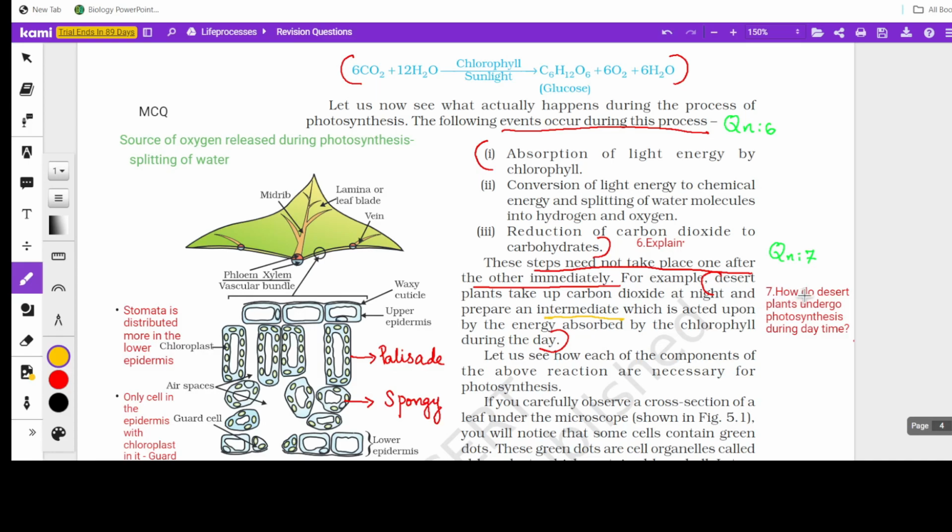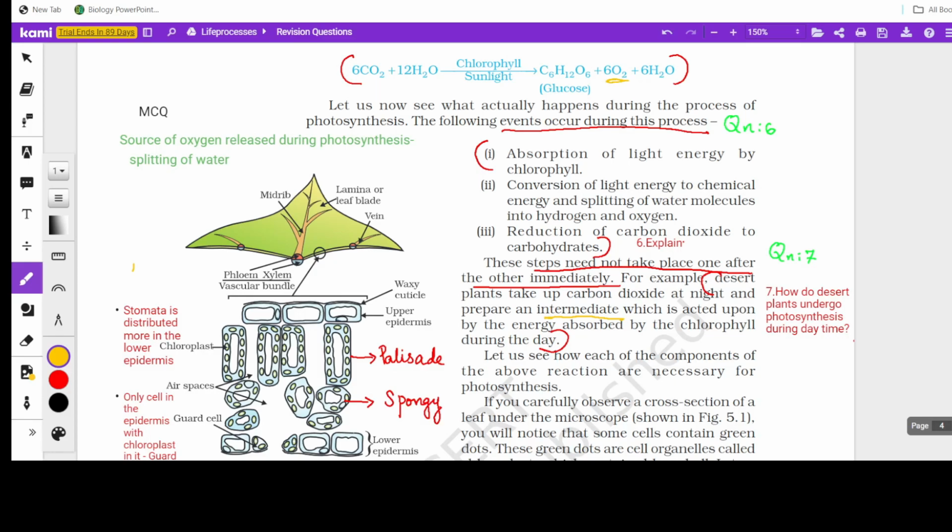So I have mentioned the question here, like how do desert plants undergo photosynthesis during daytime. And now coming to these diagrams. Questions have been asked from these diagrams too. One more thing, a possible MCQ asked many times from this part is: which is the source of oxygen released during photosynthesis? You can see that oxygen is released during photosynthesis.